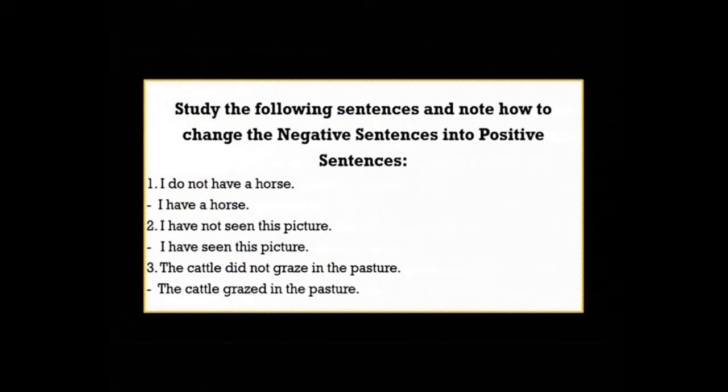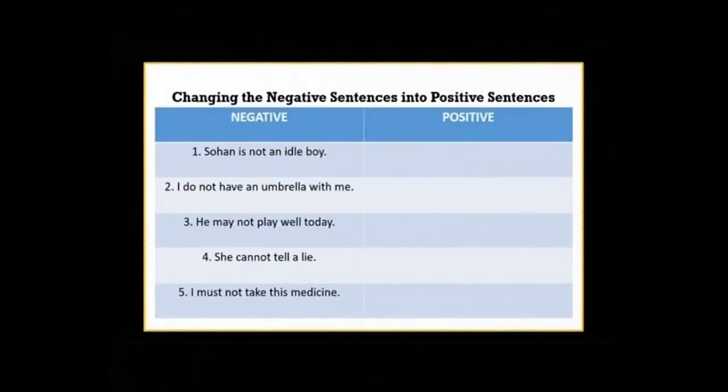Third is, the cattle did not graze in the pasture. And its answer is, the cattle grazed in the pasture. Here did not is cut and the second form is added because it is a simple past tense. Now exercise, changing the negative sentences into positive sentences.